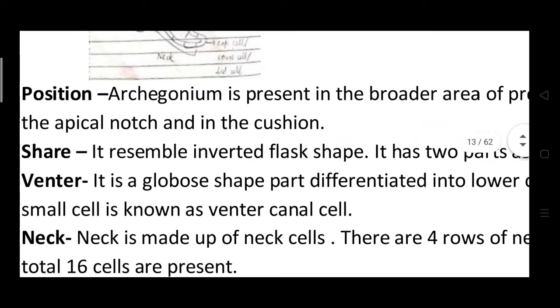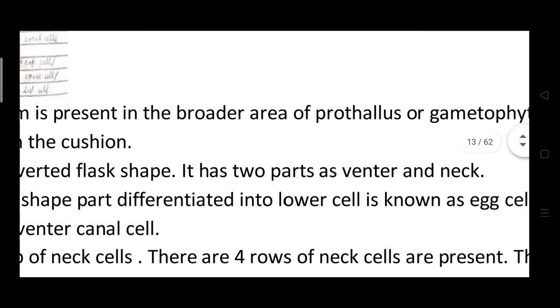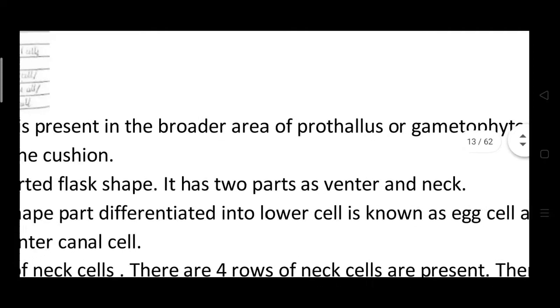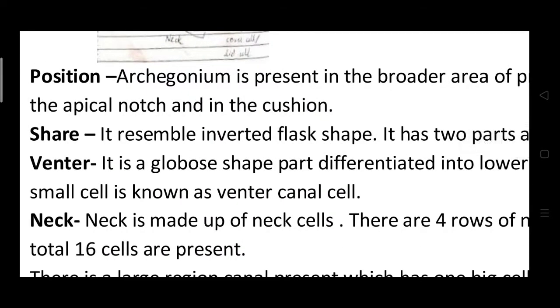It has two parts, one is the venter and the other is the neck. The venter is globular in shape and is differentiated into two cells, the lower is the egg cell and the upper is the venter canal cell.